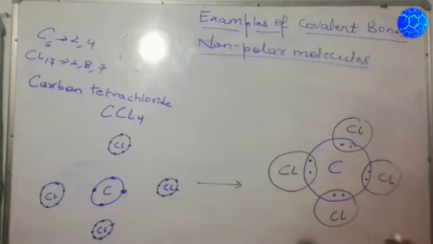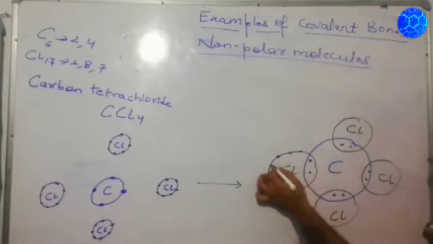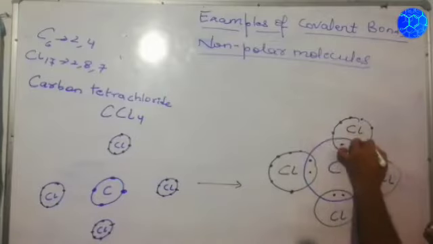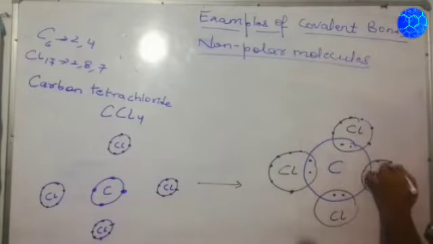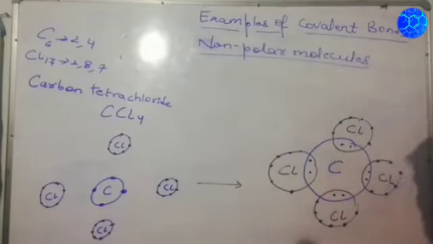So each has 1, 2, 3, 4, 5 and 6, because an equal number of electrons has to be shared by each atom.